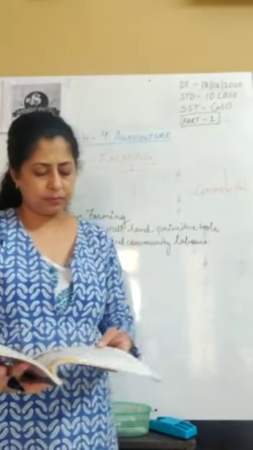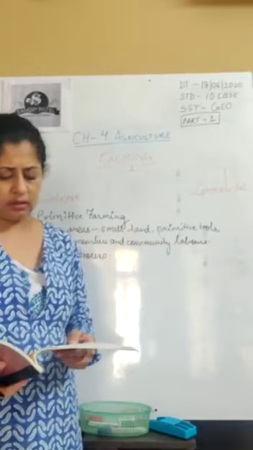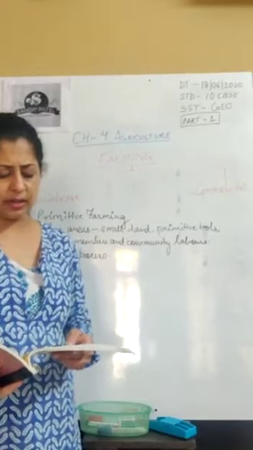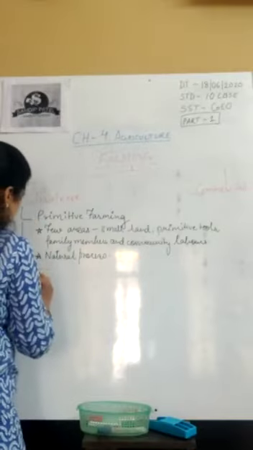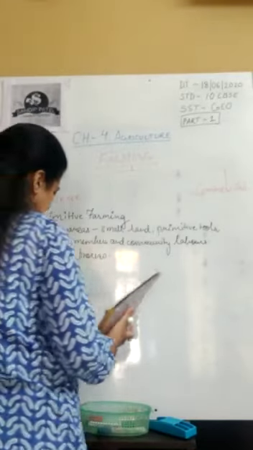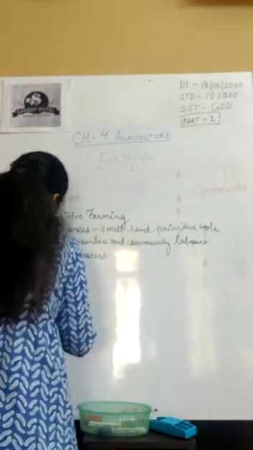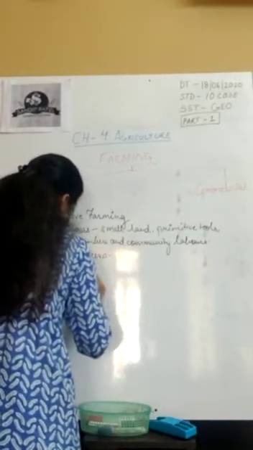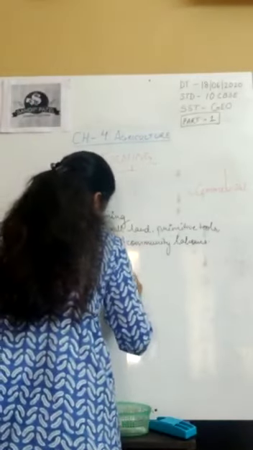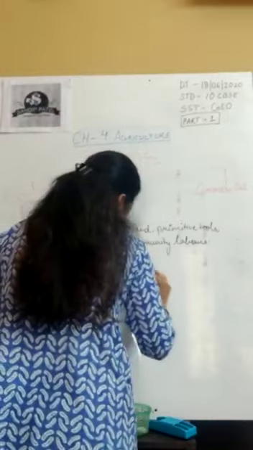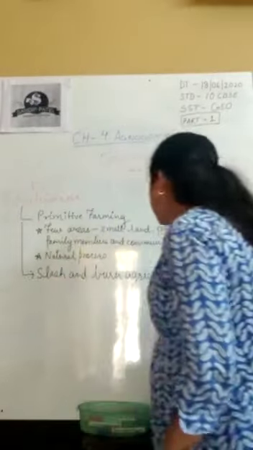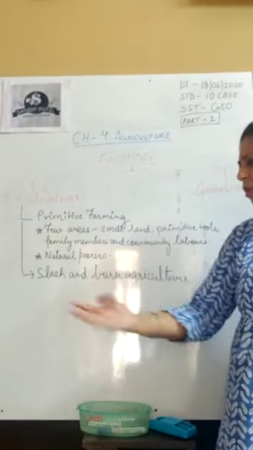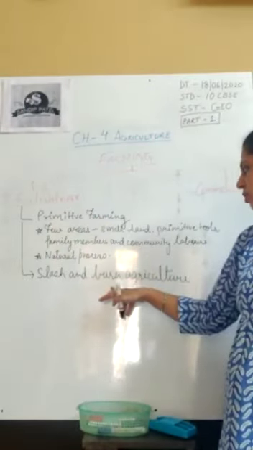Now, it is a slash and burn agriculture. Now, another name for this is slash and burn agriculture. Slash means to cut and clear, burn means to destroy.